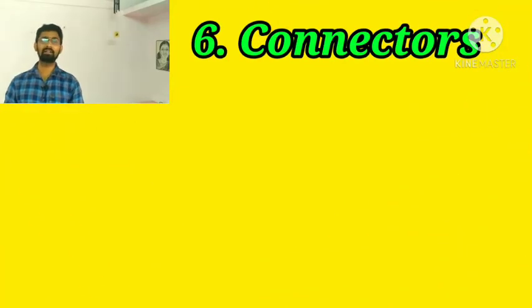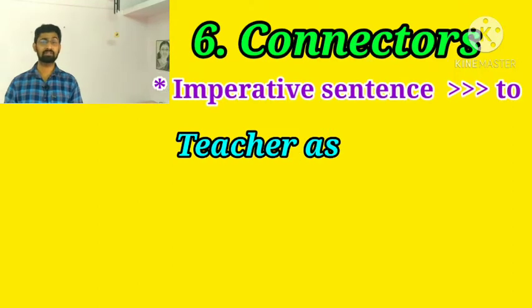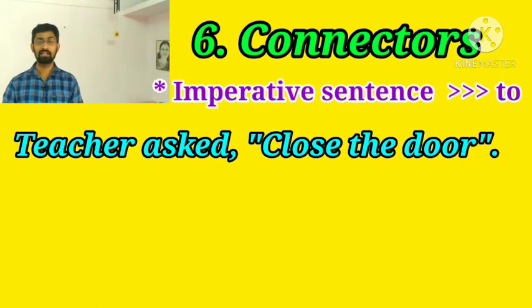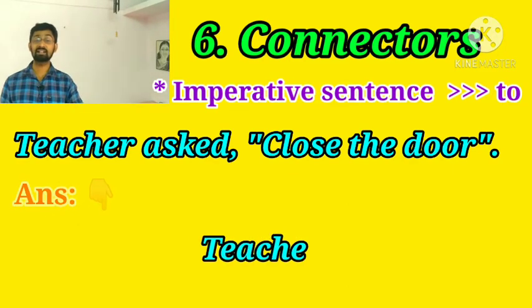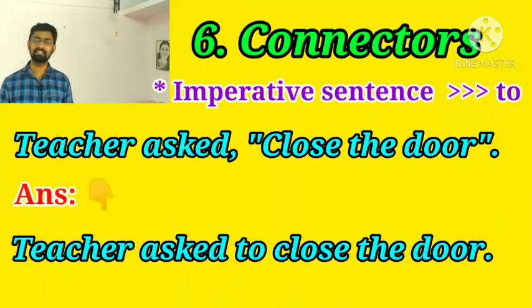Next one, fourth one, imperative sentence. For example, teacher asked, close the door. If we need to convert an imperative sentence into indirect speech, we need to add the word to as a connective word. For example, teacher asked, close the door. So I'm going to convert this imperative sentence into indirect speech. Teacher asked to close the door. It's enough.